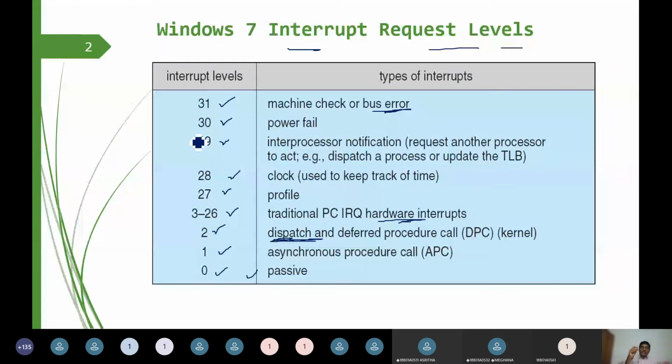If number 31 is displayed, okay, there is a bus error. If 30 is displayed, okay, there is a power failure. If 28 is displayed, then we say there is some clock error. So these are all different types, 0 to 31, that is 32. Those are the available types, and we call them the types of interrupts here.